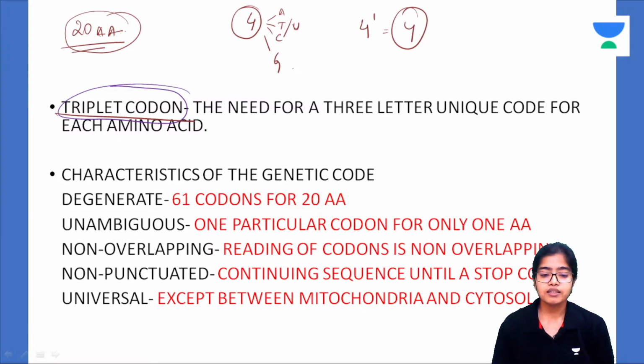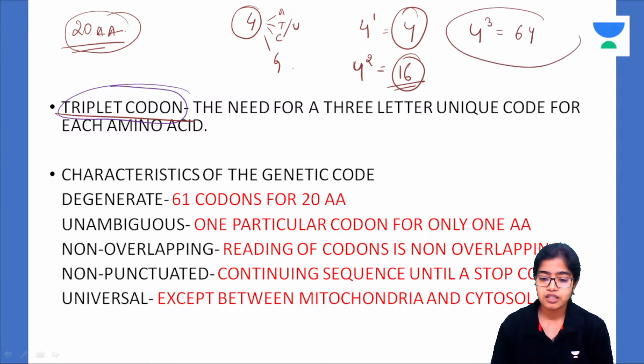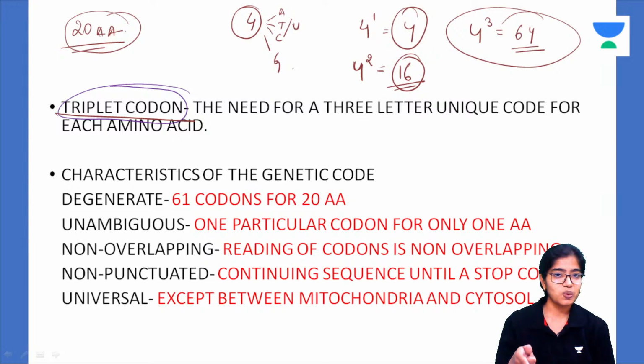So, what will happen? Now, consider 2 nitrogenous bases. 4 to the power 2, so this will be 16. So, if each code contains 2 nitrogenous bases, then they can code for a maximum of 16 amino acids. Still, we have 4 residual amino acids with no code of their own. Okay. So, next consider 3 nitrogenous bases. 4 to the power 3 is what? All the maths wizards, it is 64. So, now we have cracked the code, isn't it?